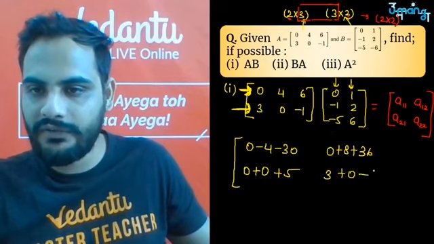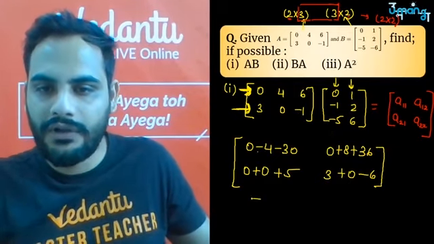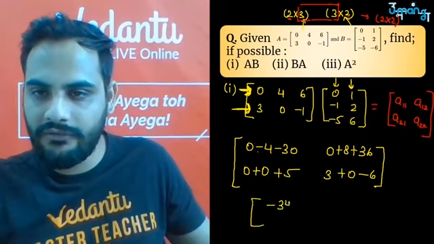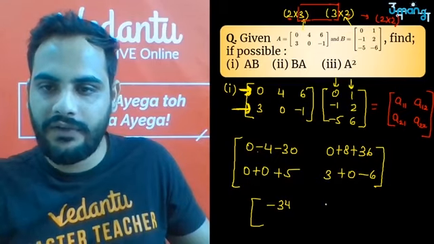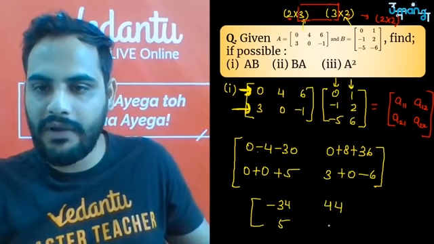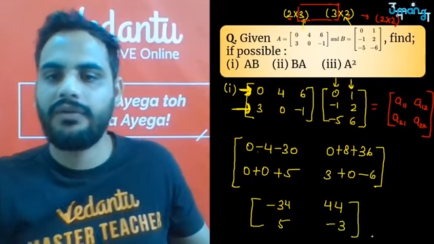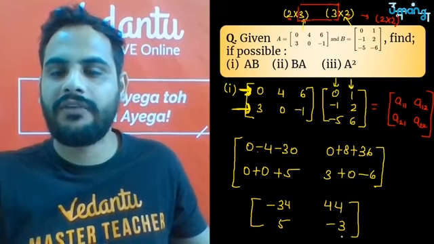And minus 1 into 6 is minus 6. So here you will be getting minus 34. 8 plus 36 is equal to 44. Here 5 and 3 minus 6 is minus 3. So your answer for this matrix will be minus 34, 44, 5 and minus 3.